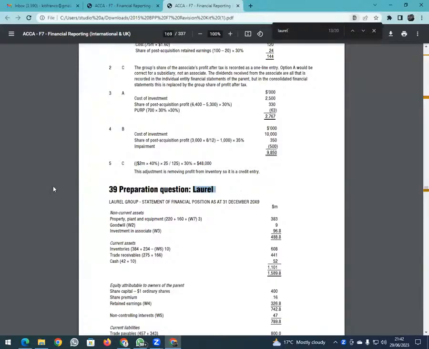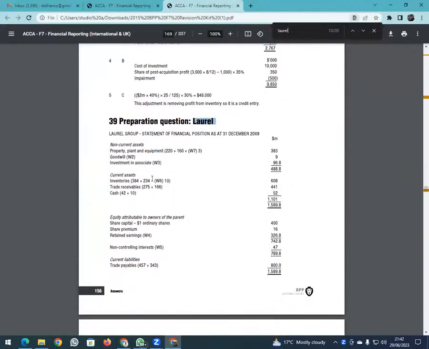So you can see goodwill, if you're able to see my book here, they are getting 9. If you look at, for example, non-controlling interest, if you remember, they are getting 47.